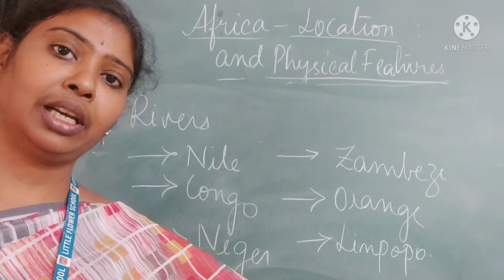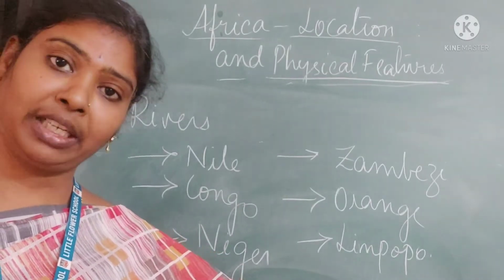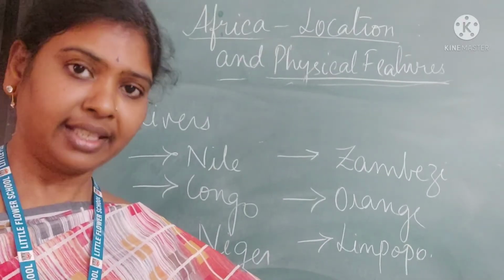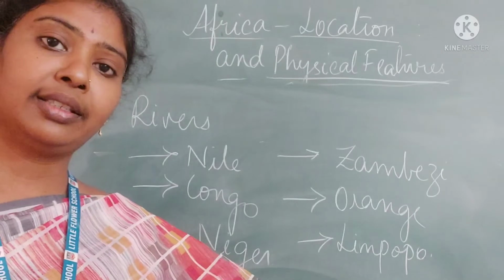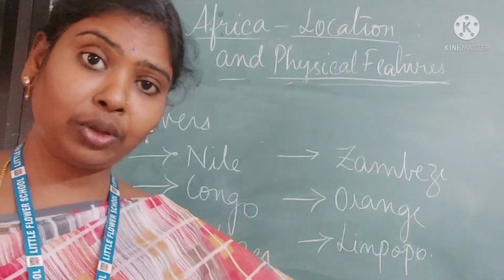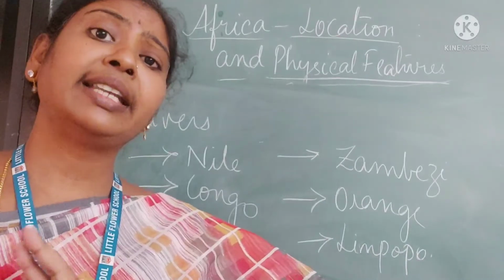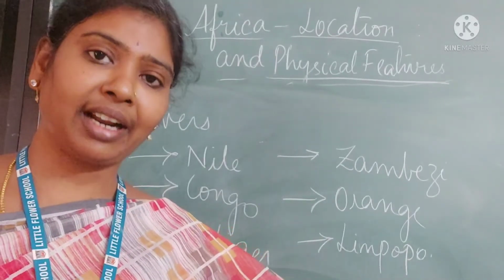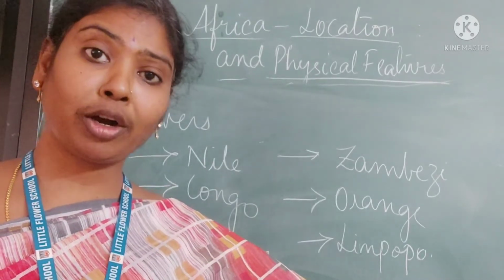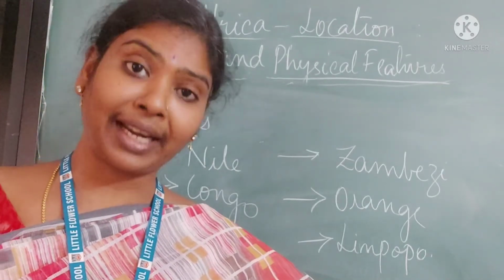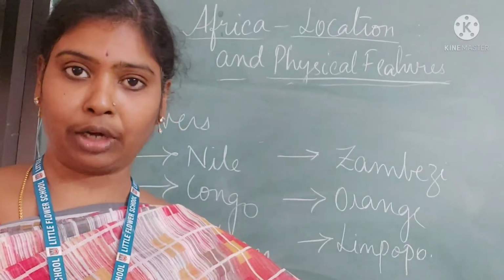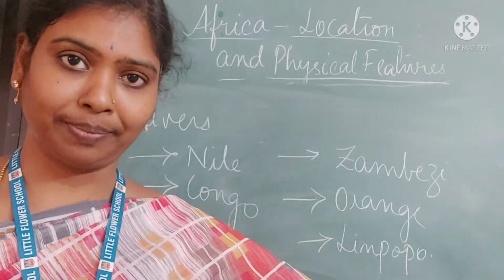Most of the industrial development of Egypt is because of River Nile. This River Nile originates in the equatorial region, flows northwards and never dries. It is formed by the joining of two rivers, White Nile and Blue Nile, at Khartoum.